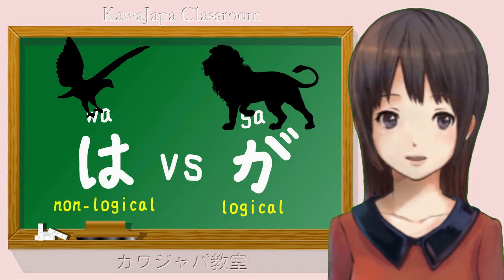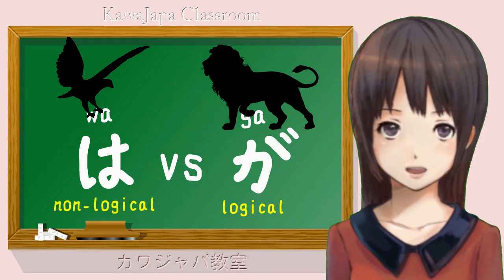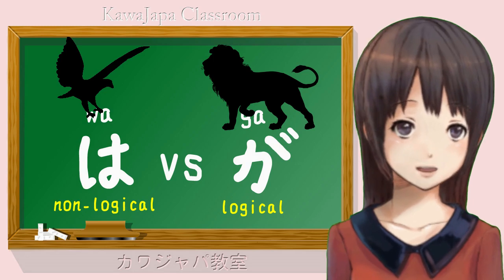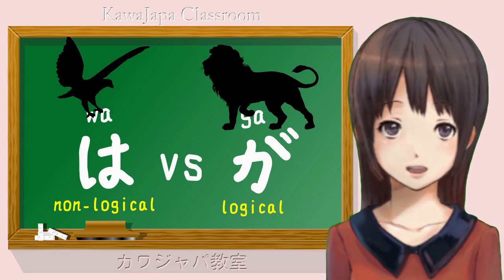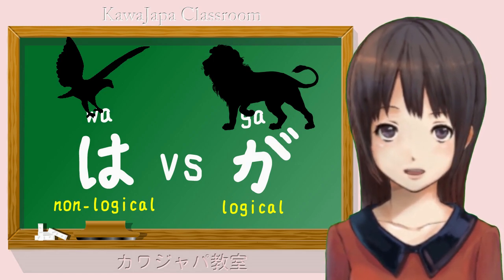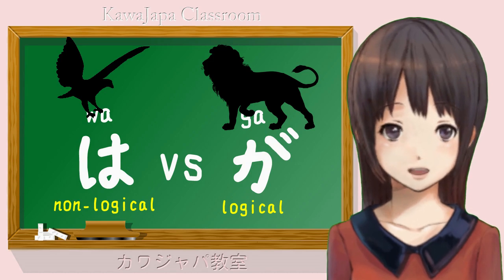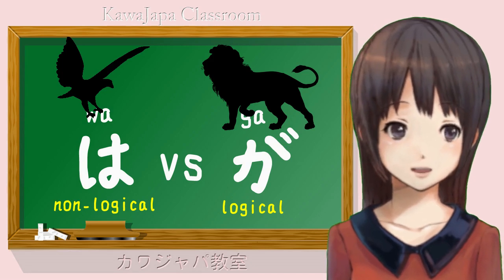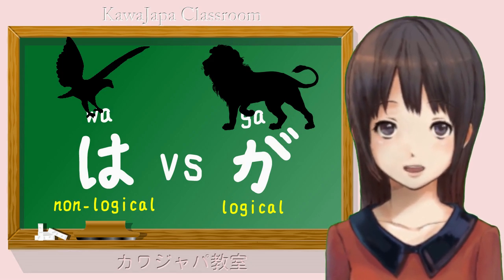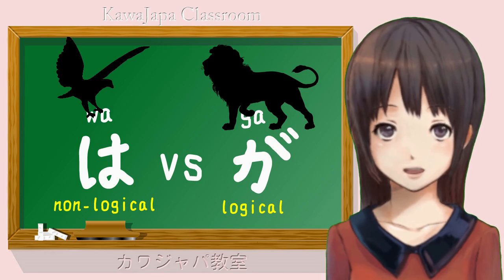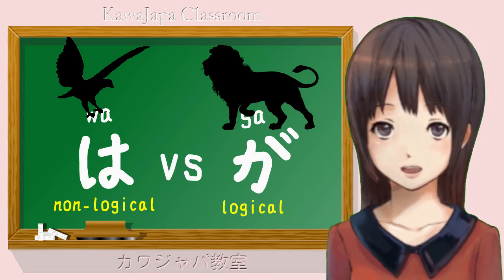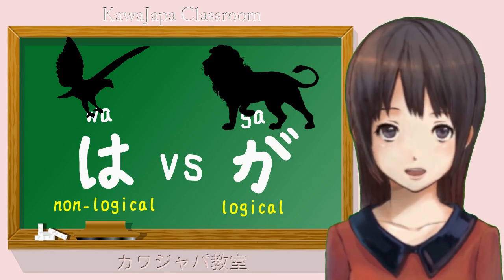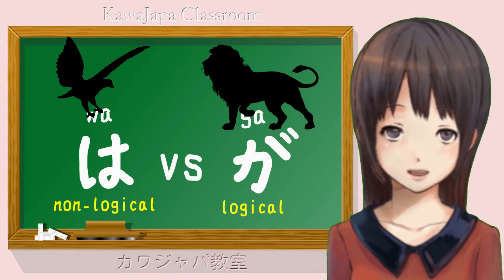What do I mean by that? Logical particles in Japanese are called kakujoshi. This means case marking particles. It's not a very useful term if you're not familiar with the concept of grammatical case. I find it much more useful to call them logical particles. I call them logical particles because they tell us the logic of a sentence.